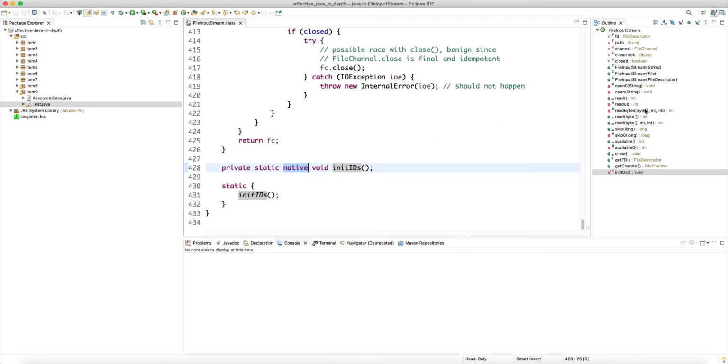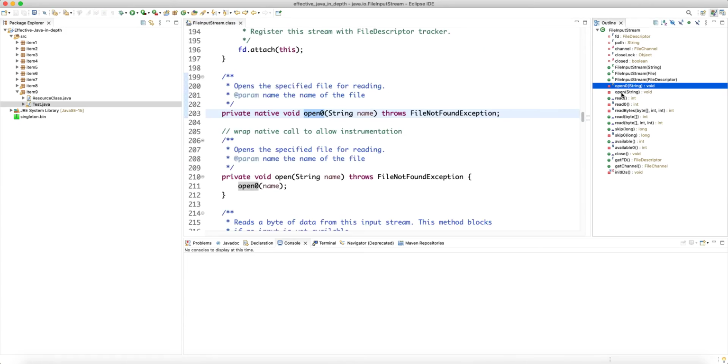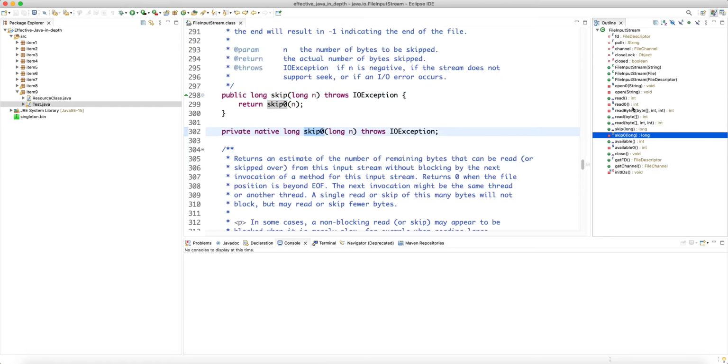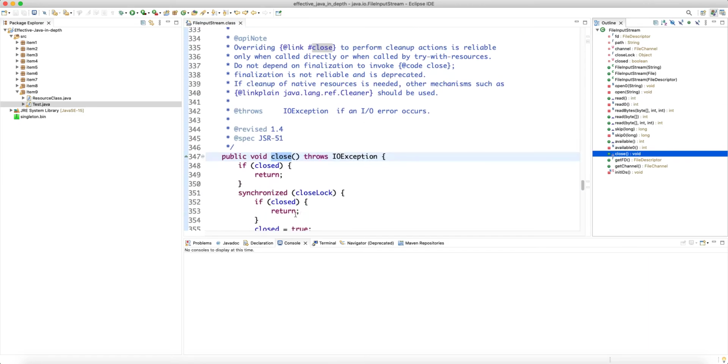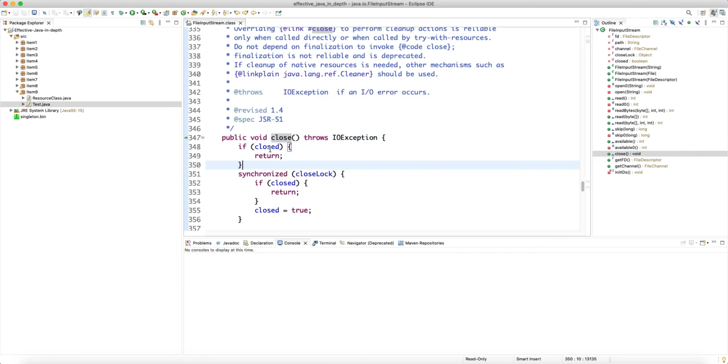So I just wanted to show you that there is an open0. There is basically a skip0, read0, and then close. And as you can see, there is a boolean flag that checks the close. And here, if it's already closed, it's not going to throw any exception. It just returns. As I mentioned, you can decide how to handle these multiple calls to a close.